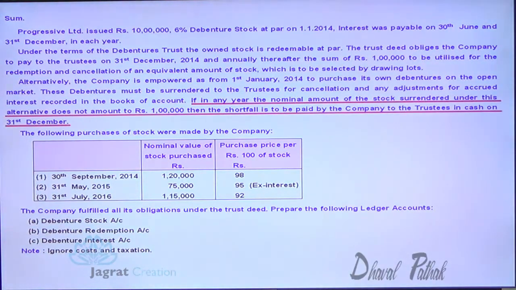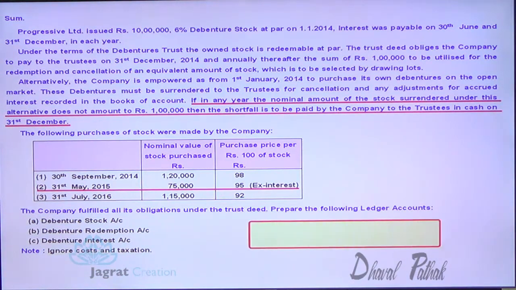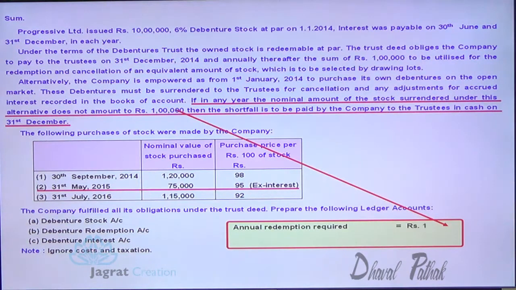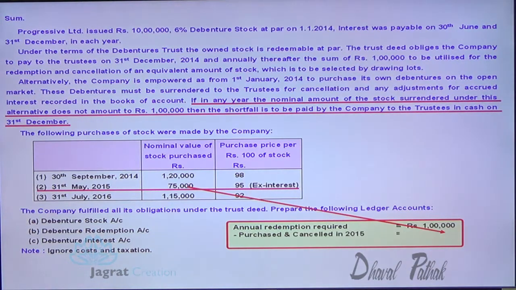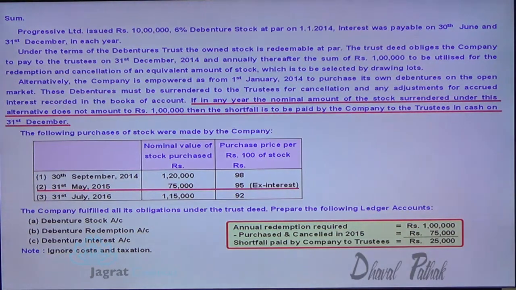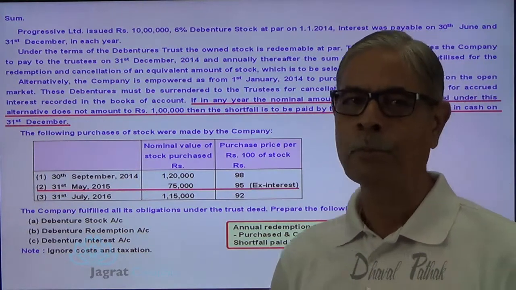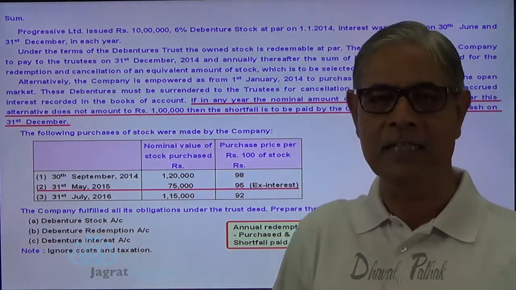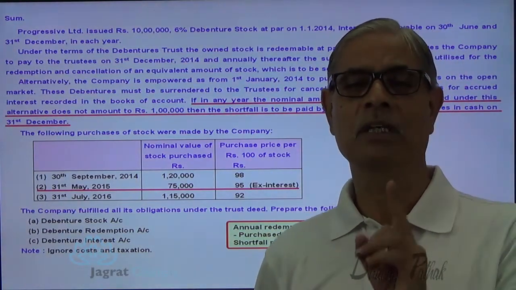So on the basis of this, understand that the annual redemption required is 1 lakh. In the year 2015, 75,000 debentures are purchased and cancelled, so the shortfall paid by the company to the trust is 25,000. This is an important point. Another important point you should notice is that the accounting year ends on 31st of December.